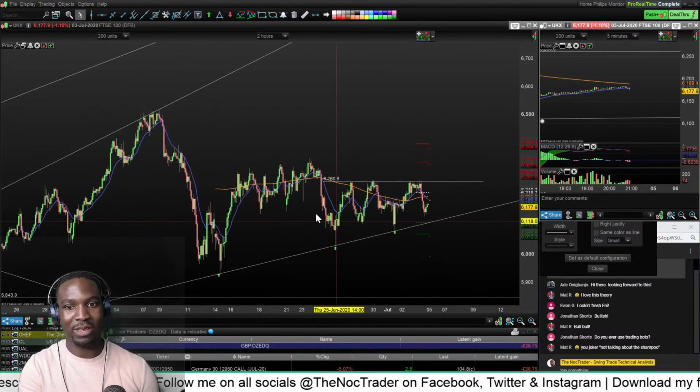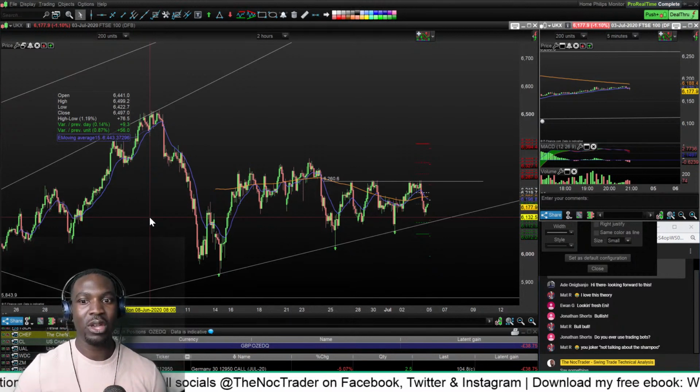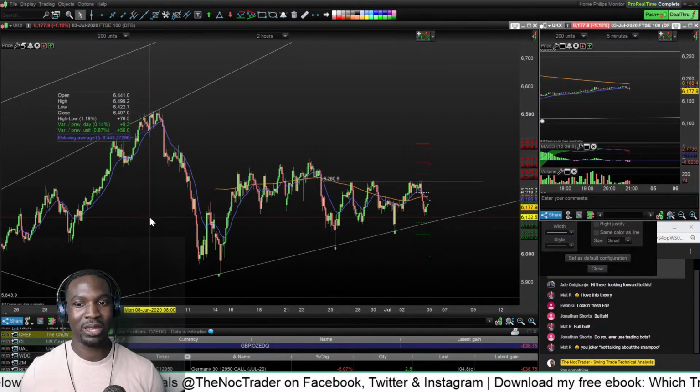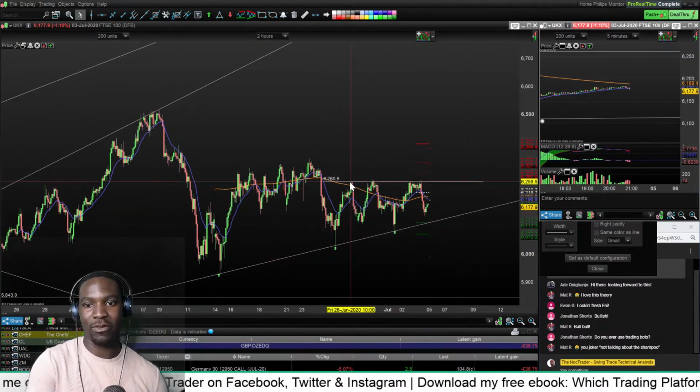And that's why the FTSE never really manages to keep up with the other major indices in the way that it moves when there's big rallies. The FTSE is a bit lethargic and doesn't really do much. Right now I see a triangle pattern forming.